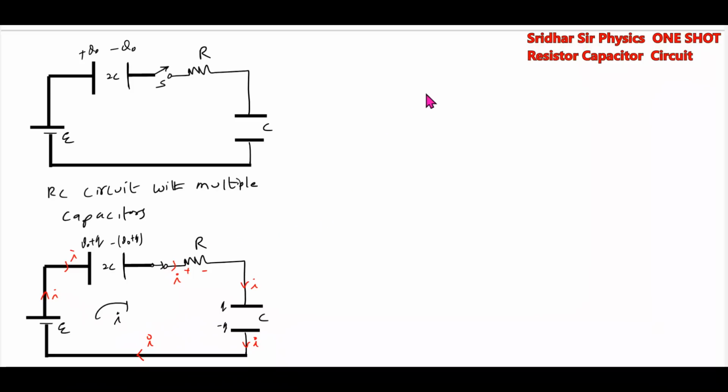The current will take a path. So then we'll see how the capacitor will behave like a cell at that instant. If it is uncharged, it will behave like a short circuit. We'll calculate the current at t equals 0, where all capacitors are there. A charged capacitor you should replace with a cell. Then the uncharged capacitor you have to replace with a short circuit. This is a very important concept.